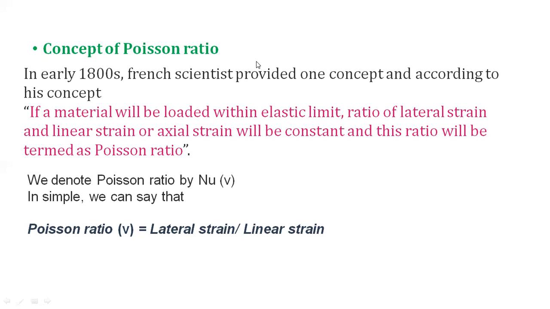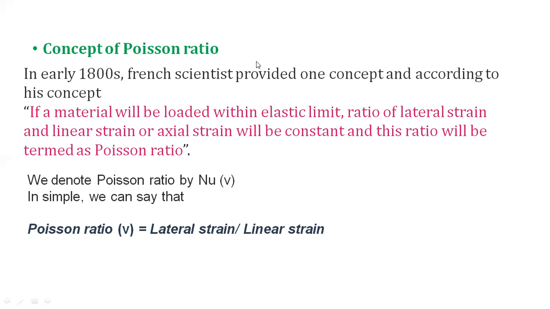Now coming to Poisson's ratio, that is nu equals lateral strain divided by linear strain. Linear strain means if I increase the load along the x direction, the length is increasing, so the strain becomes the change in length by original length, and it is called linear strain, and it is positive. Whereas lateral strain, that is change in breadth by original breadth or change in height by original height, becomes a negative sign because the breadth or height is decreasing. So the final breadth and final height are lesser compared to the initial breadth and height. That's why the lateral strain is negative.